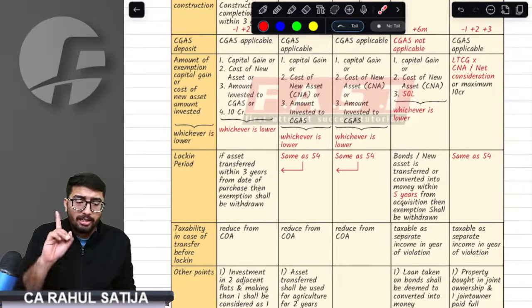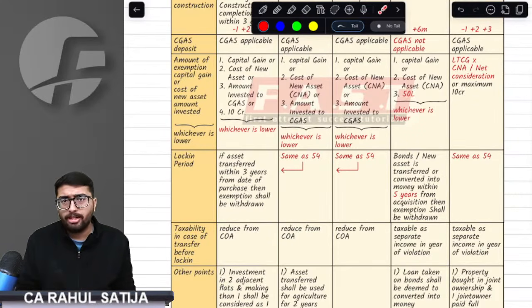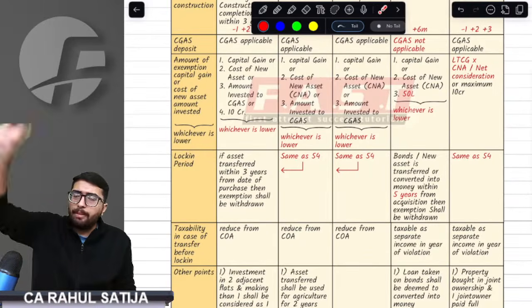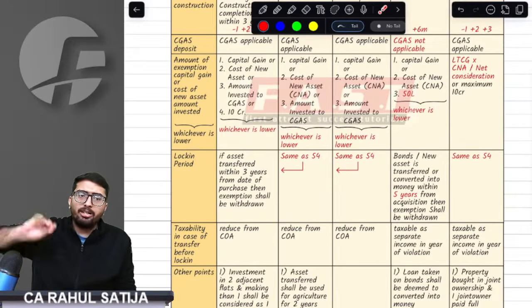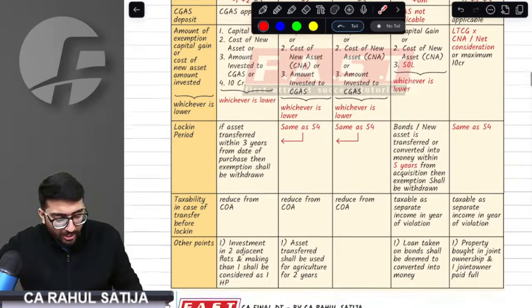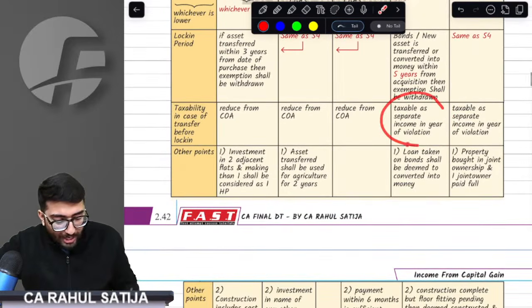In addition to that, you can neither sell these bonds nor convert them into money. What is meant by conversion to money? For example, I have bonds, I have kept these bonds at a bank and took money in return. Can I take a loan against them? No, sir, you should not convert these bonds in any other manner. The provision says if I do any such conversion, it will be considered a violation.